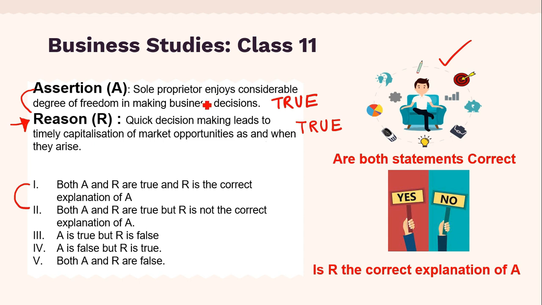There is no need for him to take a permission from anyone. That is a correct reason, but this reason is not correctly explaining this assertion. So out of these two options, the correct answer is both A and R are true, but R is not the correct explanation of A. So whenever both the statements are true, you have to do one further step of finding out whether the reason is justified according to assertion or not.